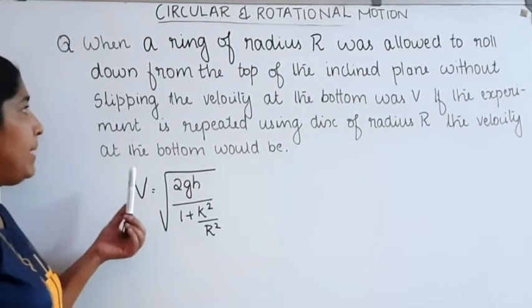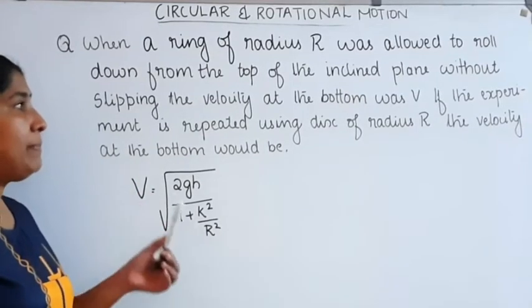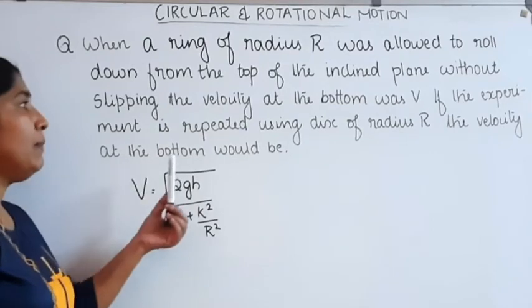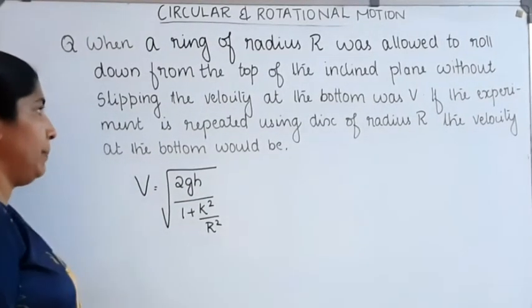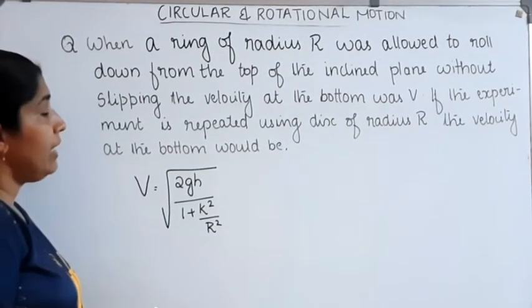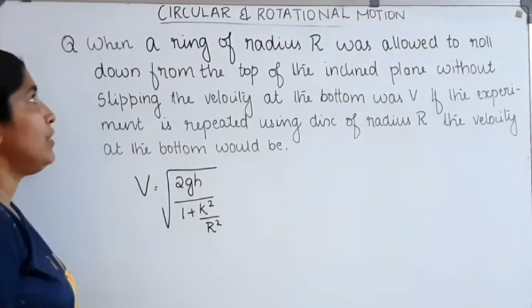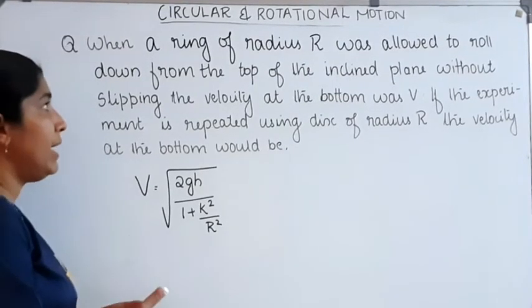If the experiment is repeated using a disk of radius capital R, what would the velocity at the bottom be? We want to find the velocity at the bottom when we allow a disk to roll down instead of a ring. We want to replace the ring by a disk.